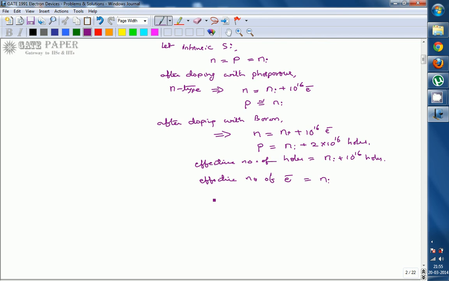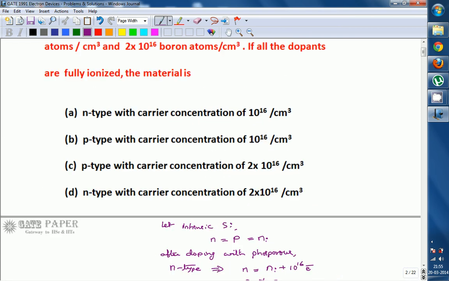So this semiconductor is going to turn towards p-type semiconductor with 10 power 16 holes, that is 10 power 16 majority carriers. So the right option is p-type with carrier concentration of 10 power 16 per centimeter cube. Right answer for this question is B.